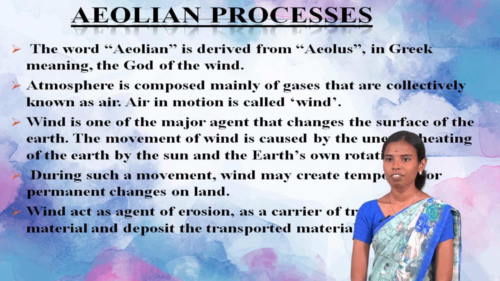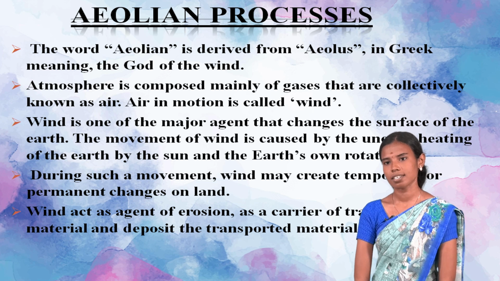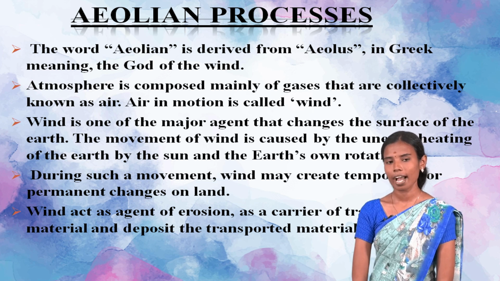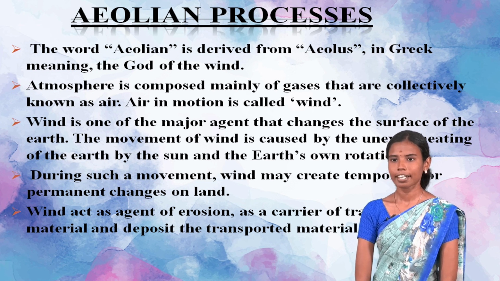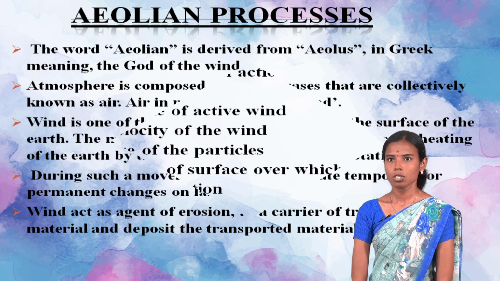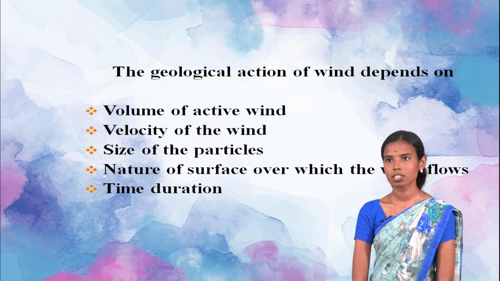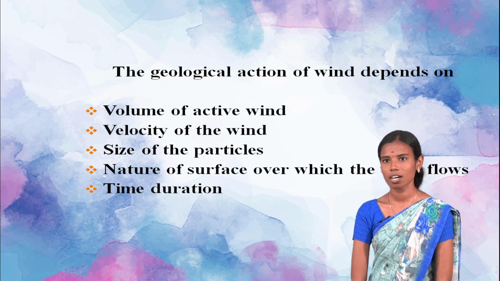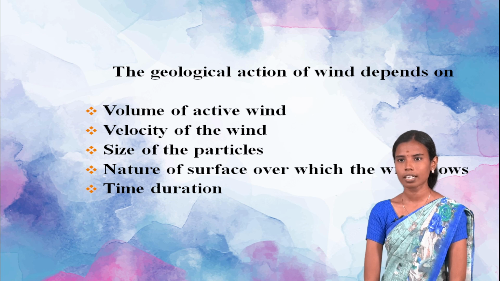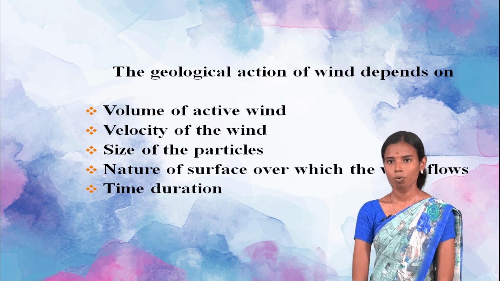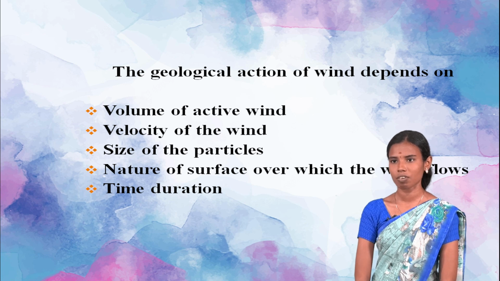During such a movement, wind may create temporary or permanent changes on the earth's land surface, and wind acts as the agent of erosion, as a carrier transporting the eroded material, and finally deposits that transported material. So the wind action itself depends on the following conditions. The first one is the volume of active wind. The second one is the velocity of the active wind. The third one is the size of the particles which the wind carries. The fourth one is the nature of the surface over which the wind flows, and finally the amount of time it takes to carry the sediments.